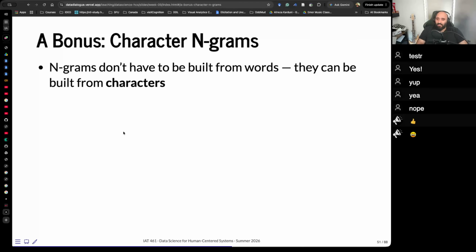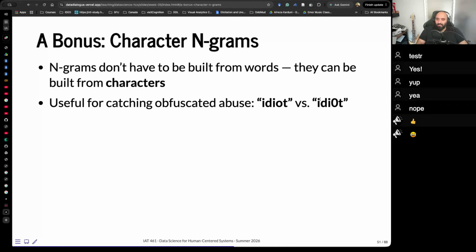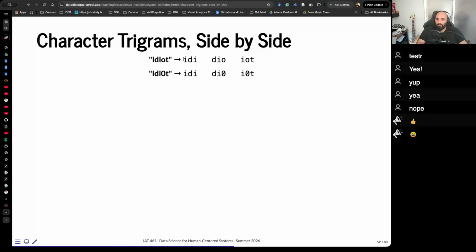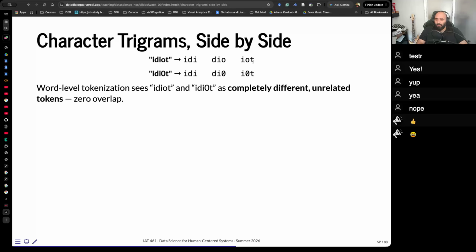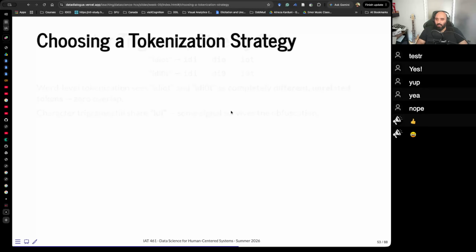There's also this idea of character n-grams. For example, "idiot" and "idiot" with a 0 could be different. You can create these character trigrams if you're really into this. Word tokens would treat them as completely different unrelated tokens. Character trigrams still share the "idi." Some signals survive the obfuscation.